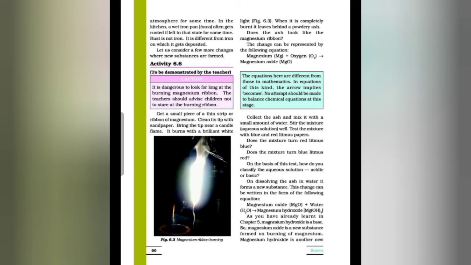So students, in this equation, we can see that magnesium is reacting with oxygen and forming the product magnesium oxide, that is completely different from the reactants, that is magnesium and oxygen. So we can see that a new substance is formed here, that is magnesium oxide.